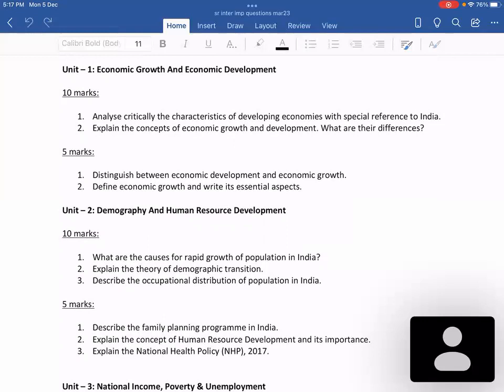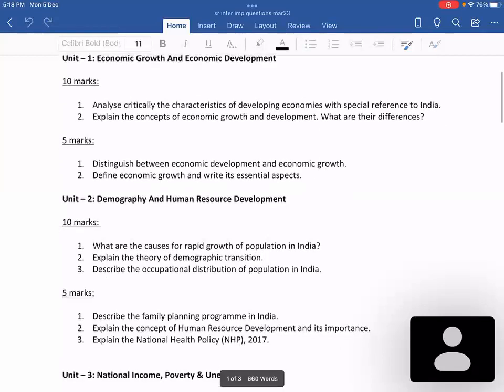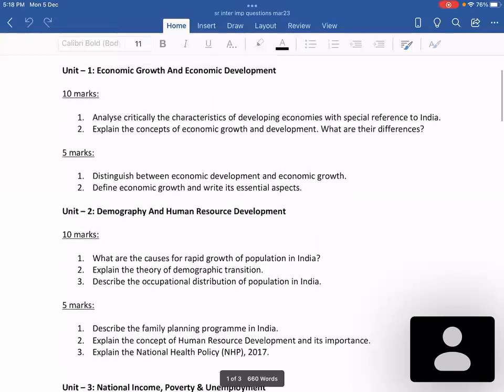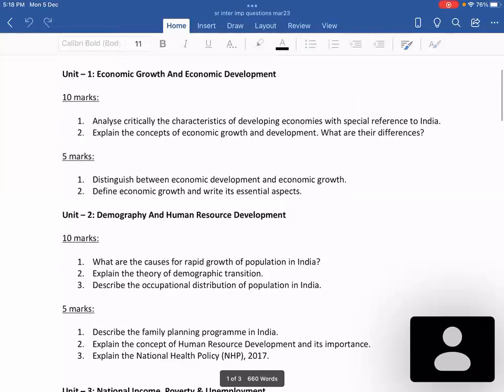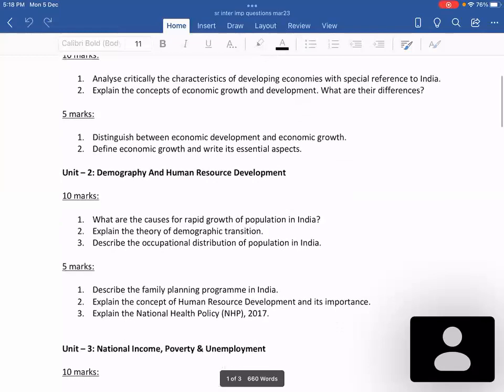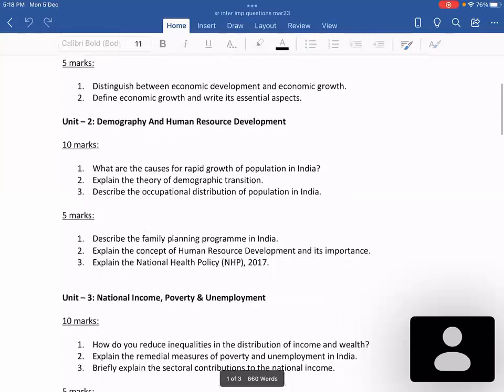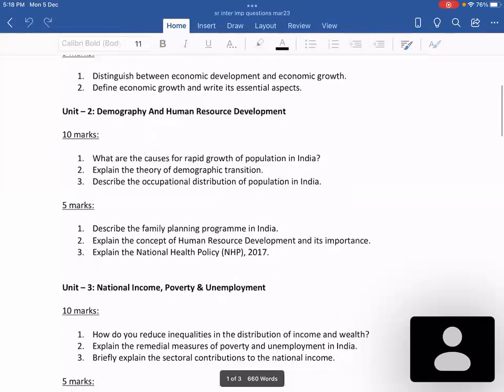According to the order of importance, that is, the number of times a particular question has been asked in the board exam, I have arranged the questions chapter-wise. So these are all the important questions for the board exam 2023. As far as the first unit is concerned, you can expect both 10 marks as well as 5 marks. In the second unit also, most of the time 10 marks as well as 5 marks questions are asked.